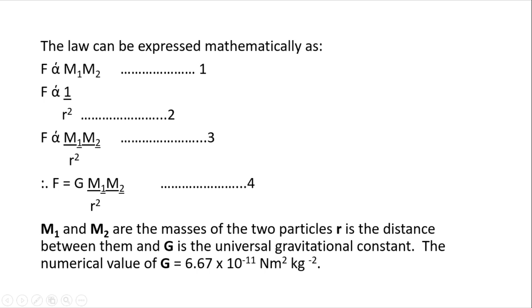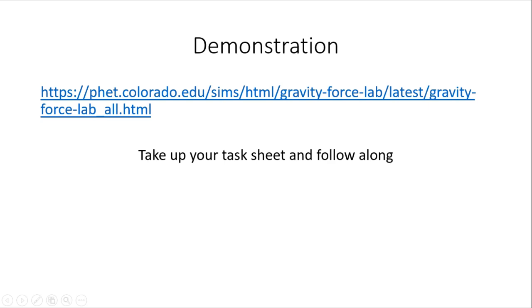Now this constant has a value of 6.67 times 10 raised to the power minus 11 Newton meter square per kilogram square. So in all the calculations or problems relating to gravitational force that we're going to encounter, we will have to use this constant G, right? And the constant will always be given to you. If it is not given to you, if you can recall, that will be fine. Or if you have a formula table, you can always make reference to it.